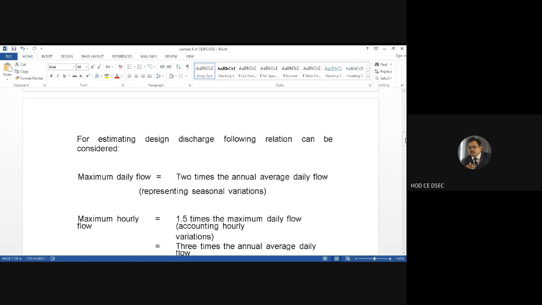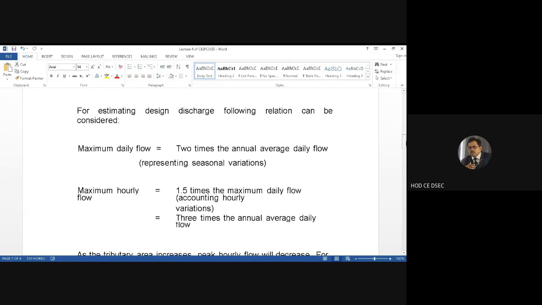Now, if we talk about the maximum hourly flow, then it will be 1.5 times the maximum daily flow, which ultimately converts into 1.5 into 2. As we have already seen, the maximum daily flow is twice the annual average daily flow. So what conclusion can we draw? We can say that the maximum hourly flow is thrice the annual average daily flow, because 1.5 into 2 is 3, that is 3 times the annual average daily flow.